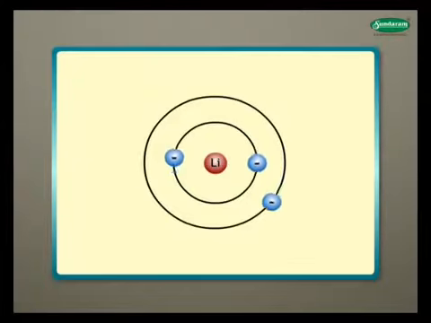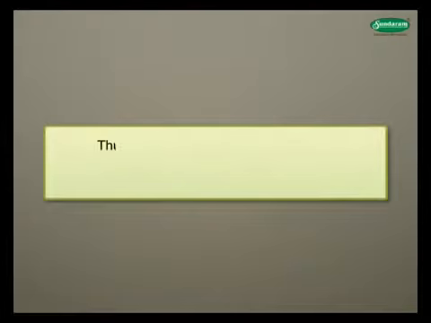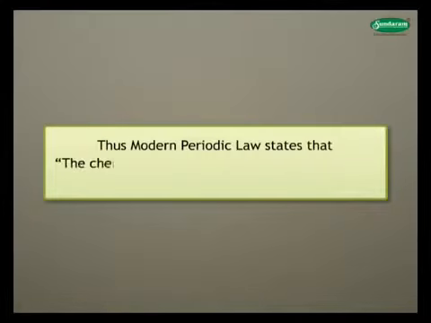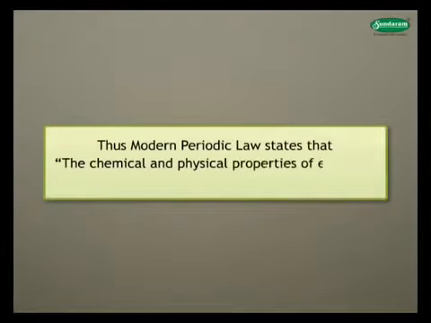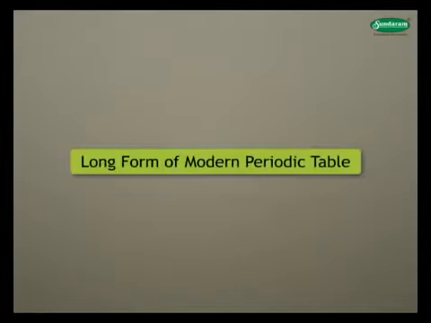It also represents number of electrons present in the outer shells. This discovery changed the whole perspective about elements and their properties. Thus, modern periodic law states that the chemical and physical properties of elements are periodic function of their atomic numbers.